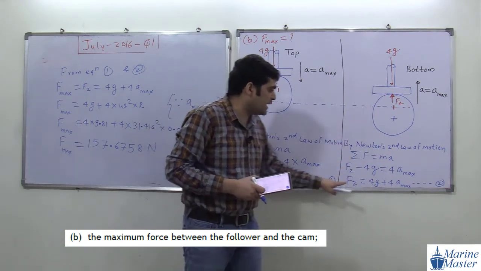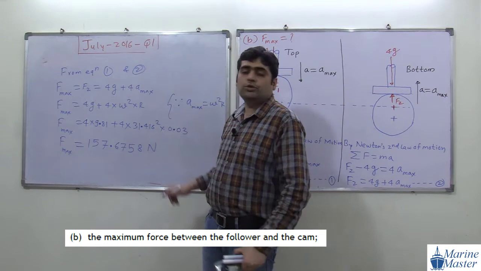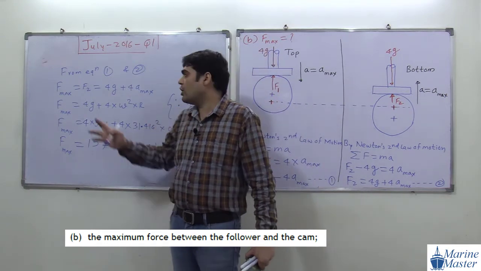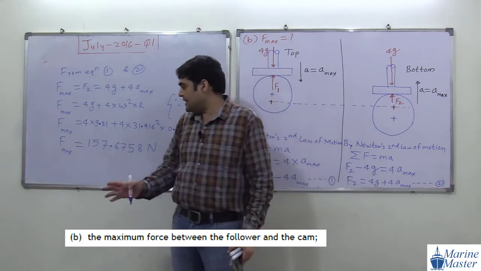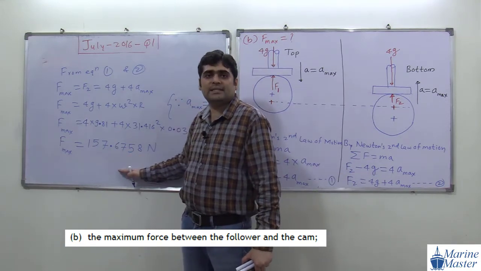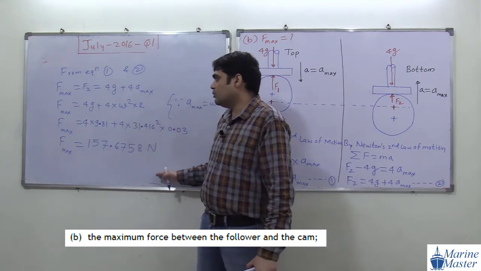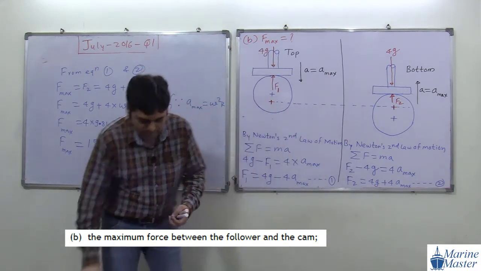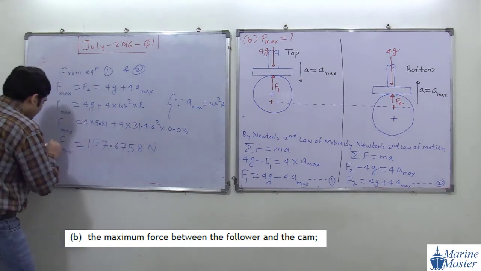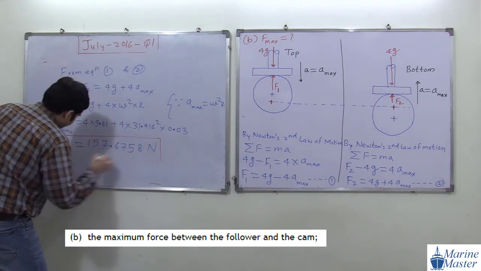We got equation 1 and equation 2. On comparing them, we got F max, which means our F2, because here it is plus. Then we got the value of F max after doing all this calculation. And remember, a max means omega square r. I am going to put it in a box. So this is our target of part B.